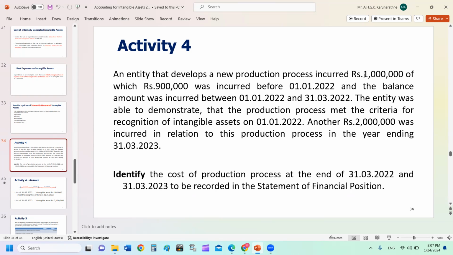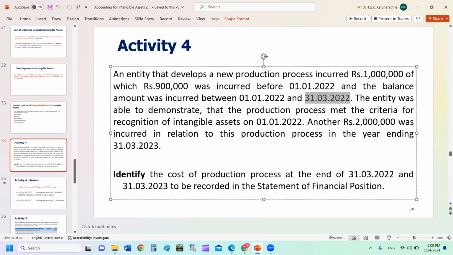The balance 100,000 they incurred between 1st January 2022 and 31st March 2022. Let's assume our year starts from 1st April 2021 and ends 31st March 2022.